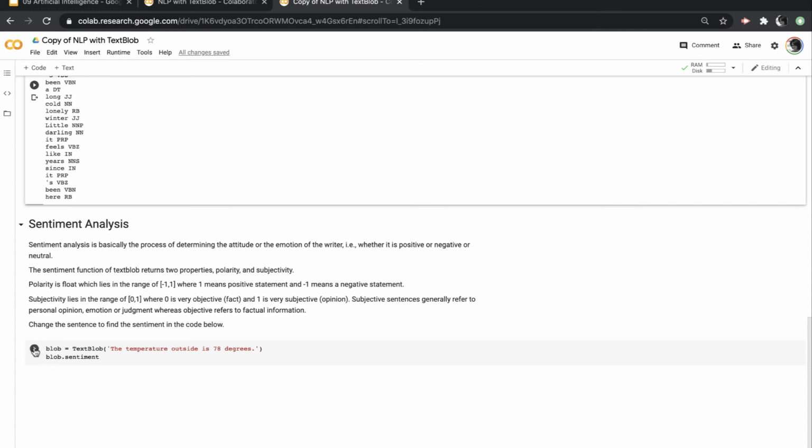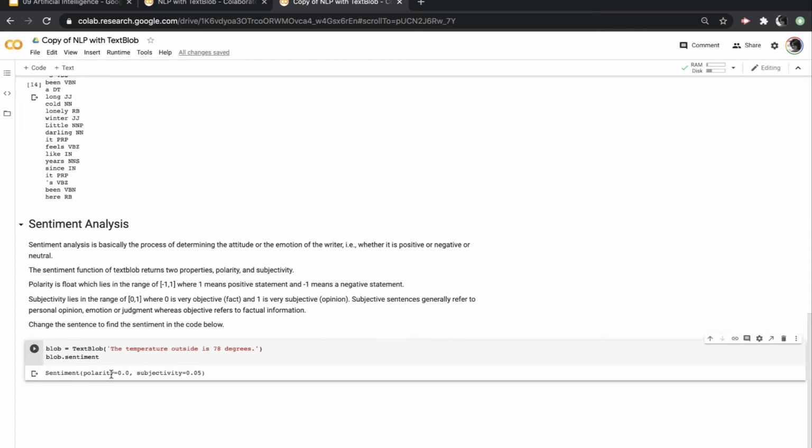So I can run this. It gives me a polarity of 0, and a polarity of 0 means that it's a neutral statement, right? It's right in between the 1 and the negative 1. And then the subjectivity is a number close to 0. And so a number close to 0 is very objective, it's factual. So go ahead and try different sentences to see what the polarity and subjectivity come up as. And then post your thoughts as a comment on that slide.